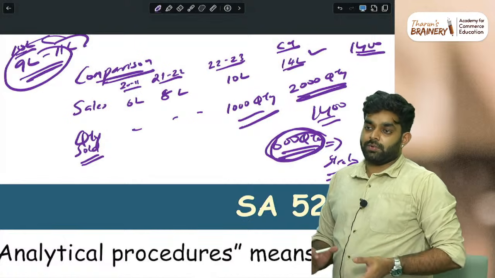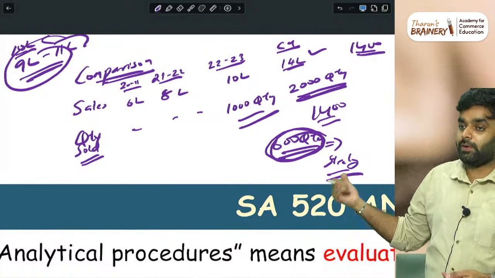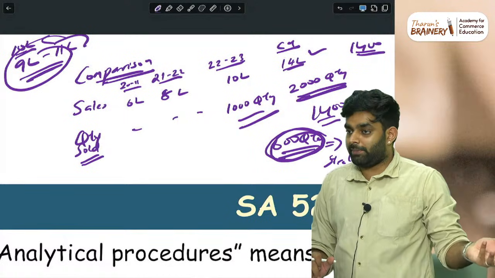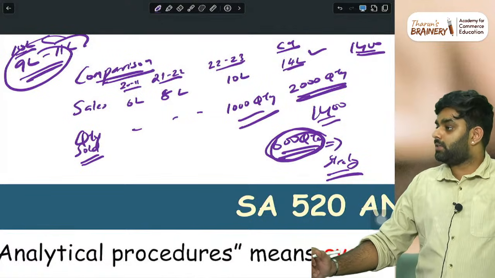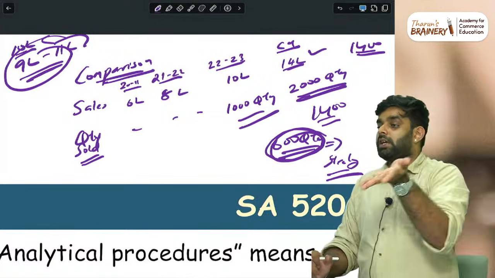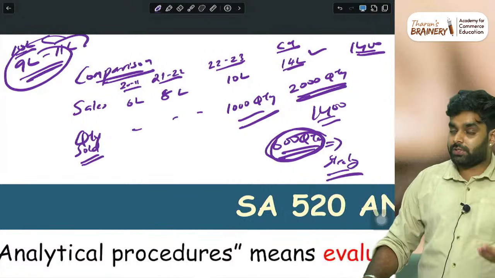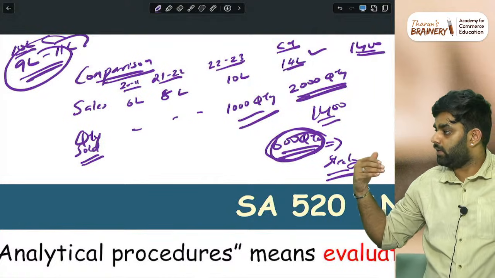This is analytical procedure. This is substantive analytical procedure. Checking in a detailed way, basic checking in analytics. So normal comparison is what we call normal analytical. But when you are using it for risk assessment procedure, it is called analytical procedure. And if you are using it for some detailed checking, it is substantive analytical procedure. Yesterday, did we study analytical procedure? No, right? We never went into it, okay.